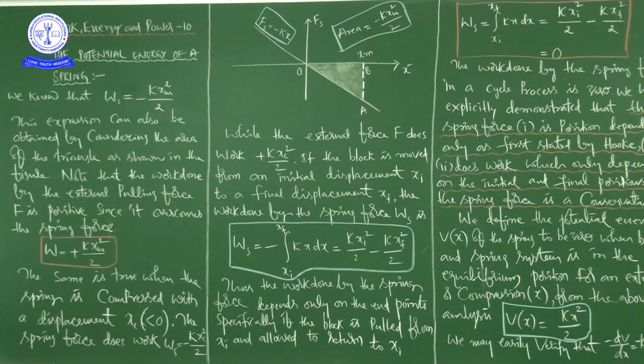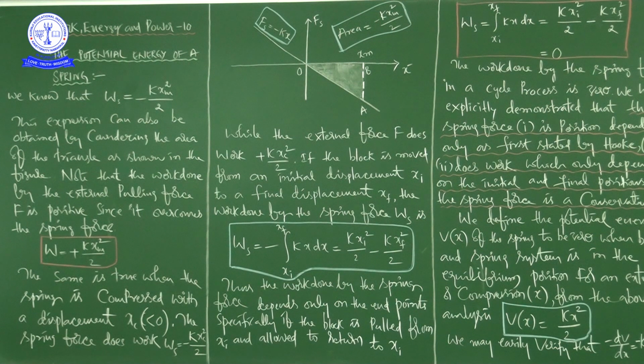Similarly, when you compress the spring by a certain displacement x, generally towards the left according to our pictures in the previous class, Fs will become positive and the displacement is negative. The spring force is also an example of a variable force which is conservative. And the spring is light and may be treated as massless.